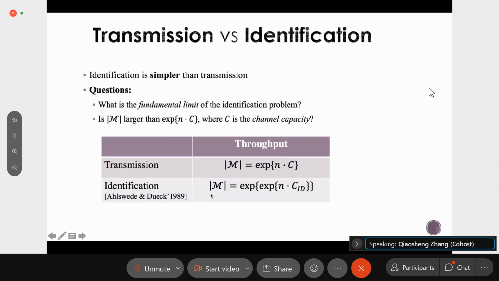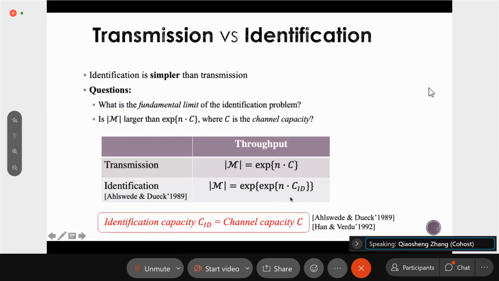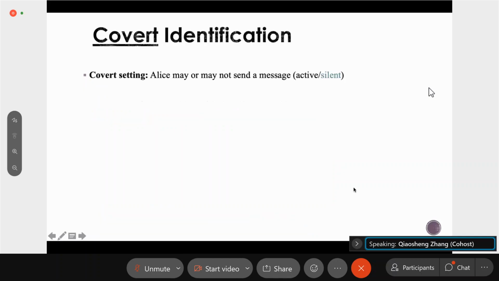So the message m can be as large as e to the power e to the power n times some constant, which is denoted by C_ID, the identification capacity. Even more surprisingly, this identification capacity is exactly equal to the channel capacity. This result was shown by Qiaosheng and Zhang and Han and Verdu. So this is basically the classical transmission problem and identification problem. In this work, we are interested in the covert identification problem, which is the main focus of this talk.